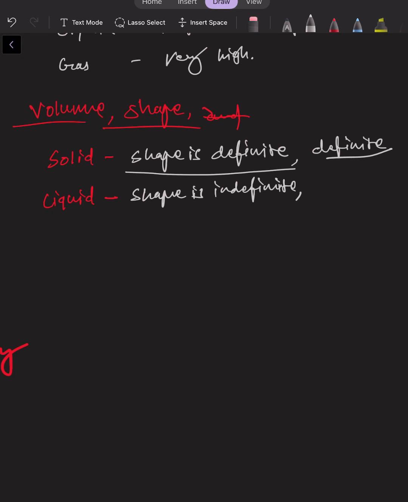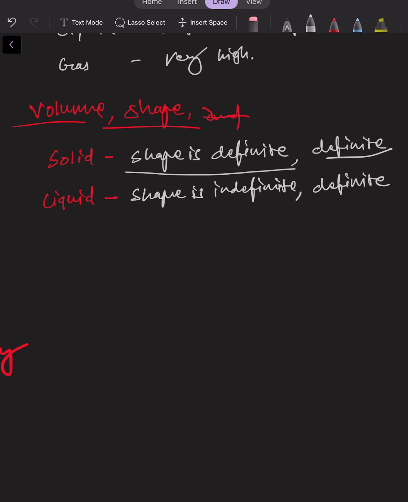And while the liquid's volume, if we have 1 liter of liquid in a 1 liter beaker, then it will occupy the 1 liter of the beaker. If we have a 2 liter beaker but 1 liter of liquid, then it would only occupy 1 liter of the beaker's volume, right? So we can say that the volume is definite.